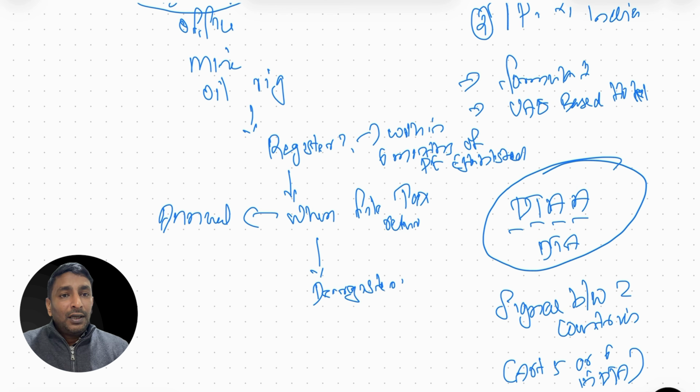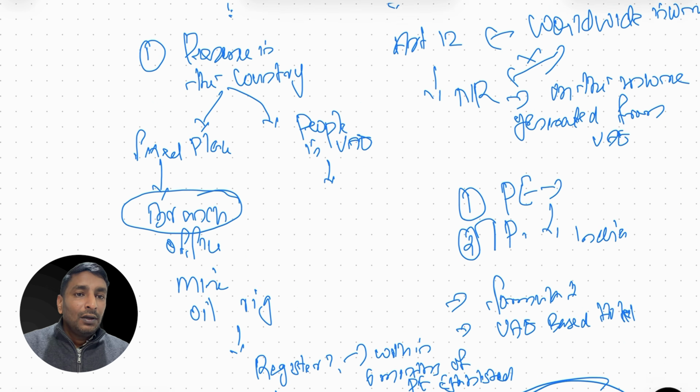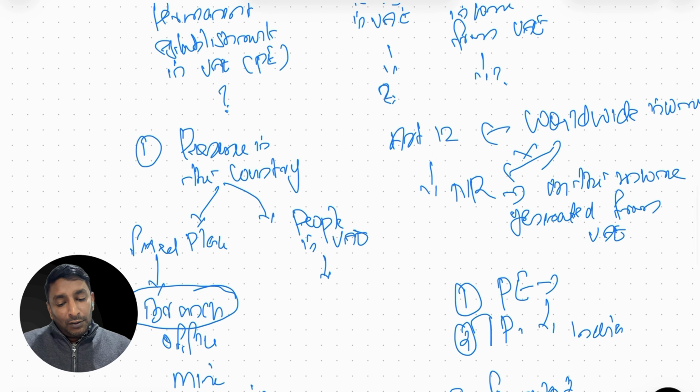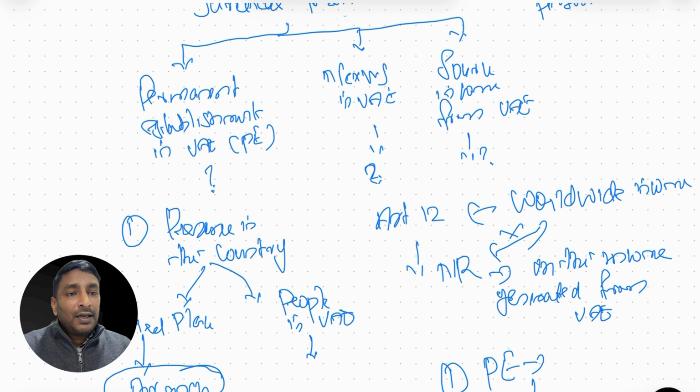And once there is no more PE, for example, they had 3-4 employees, and now those employees moved from UAE to outside, then there is no PE. That means they can deregister. Deregistration is also within 3 months from no PE. So a foreign company is required to register in the first scenario, when the foreign company has a PE in UAE.